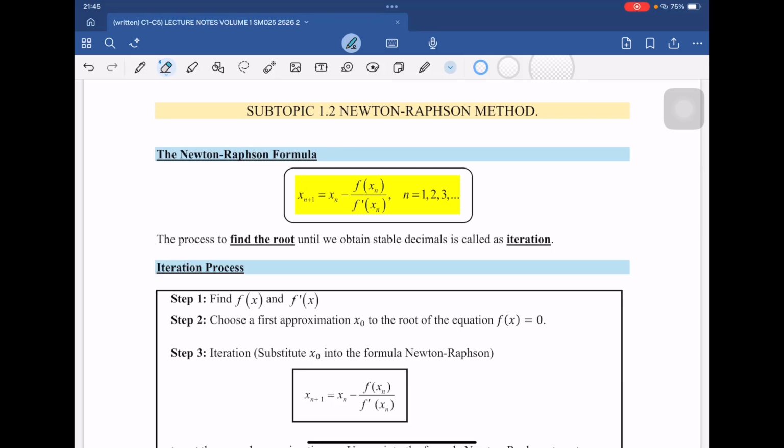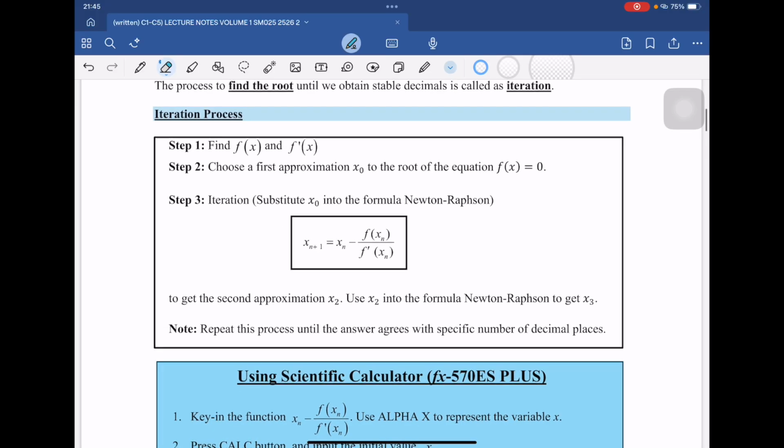Okay, we are going to look at the last subtopic of the chapter, which is the Newton-Raphson method. Basically, we want to find the root as well, but by using the formula. Okay, no graph sketching, no estimation. So this is the process.